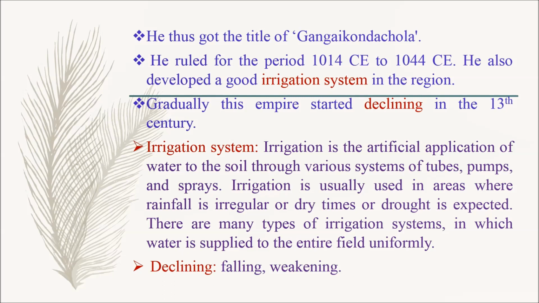Irrigation is usually used in areas where rainfall is irregular or dry times or drought is expected. There are many types of irrigation systems in which water is supplied to the entire field uniformly. Gradually, this empire started declining, which means falling or weakening, in the 13th century.